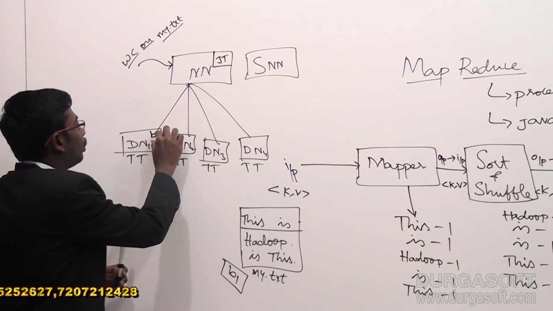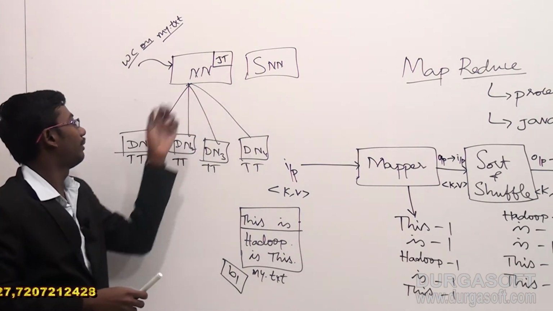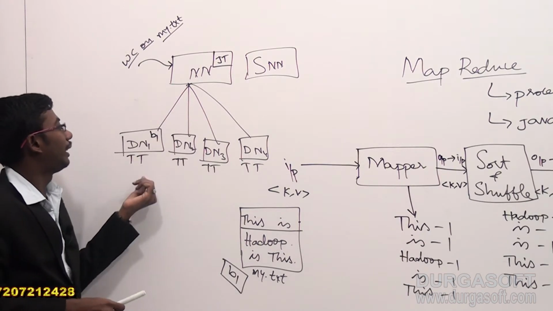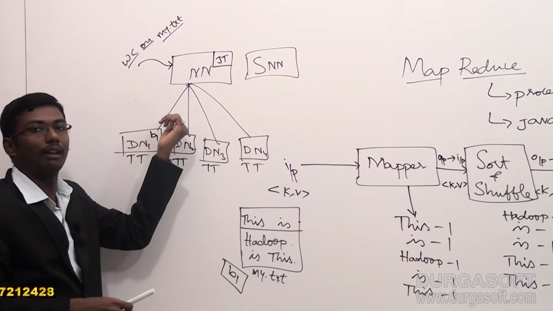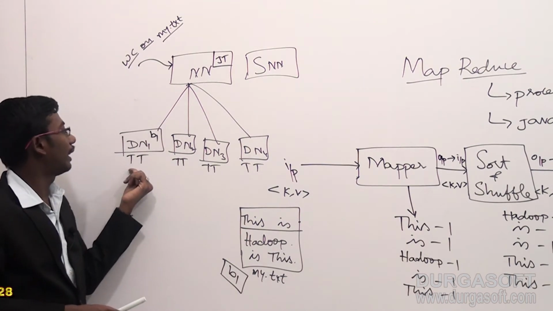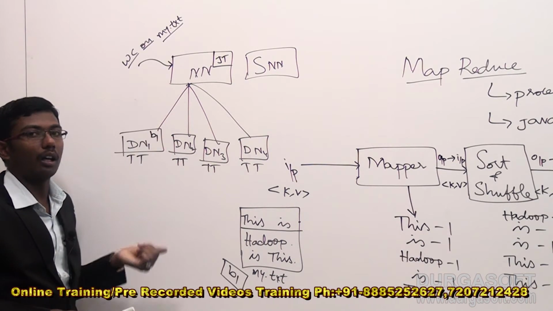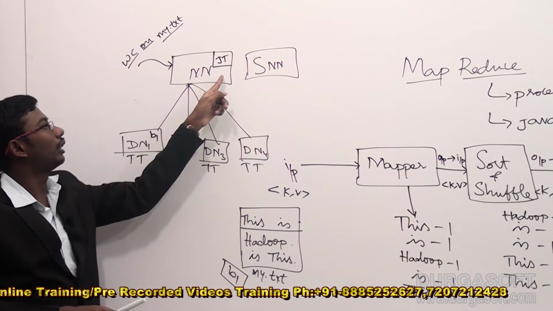Now if you want to retrieve this, the job tracker will assign the work, saying please retrieve the content of B1, and it will give the task to the task tracker. The task tracker will fetch from data node 1 the B1 block. After finding this, it will hand over the location information to the name node.